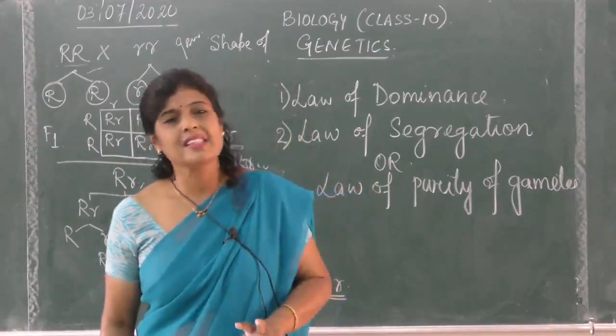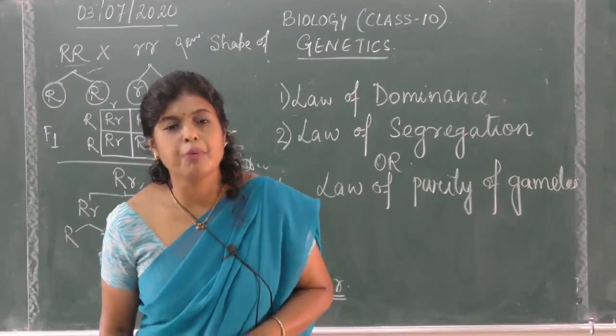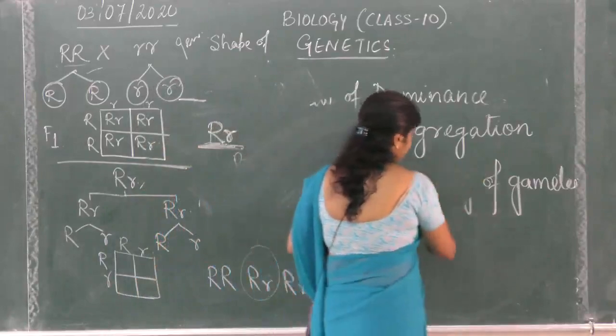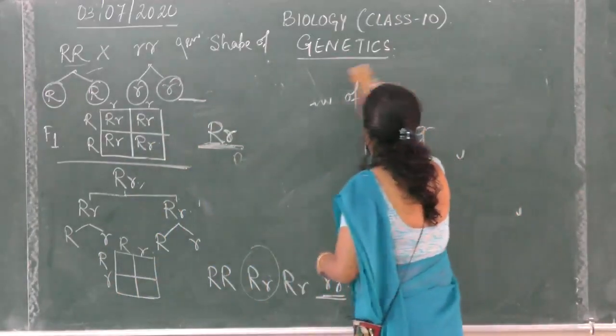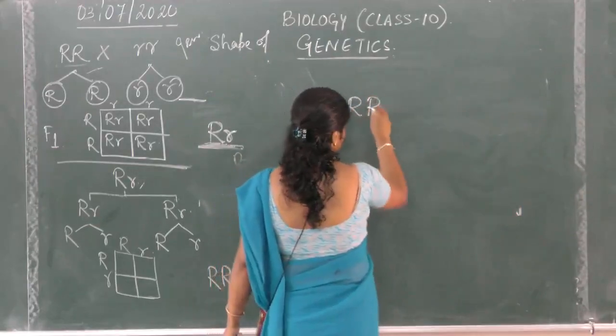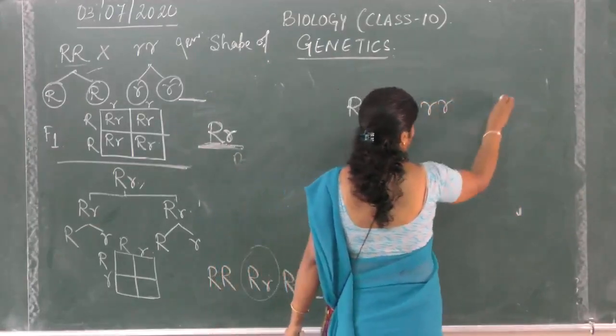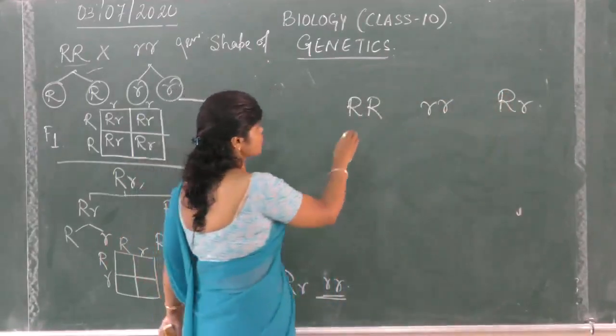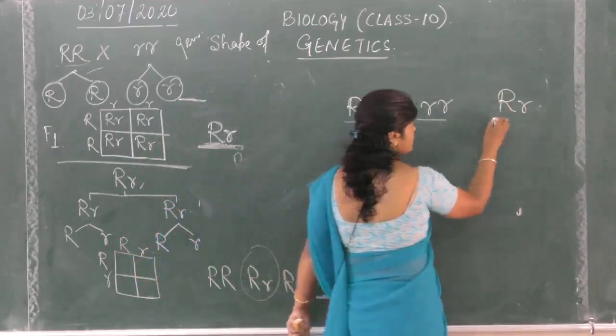And now, why is this known as the law of purity of gametes? The reason is, if you see the organism, the character can be capital R, small r, or capital R, small r. So this is homozygous, this is heterozygous.